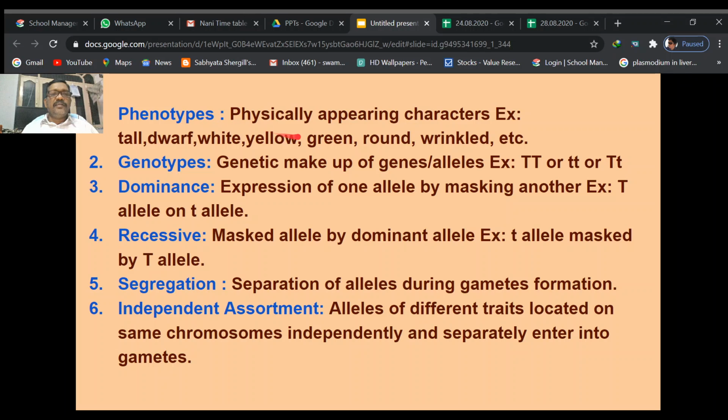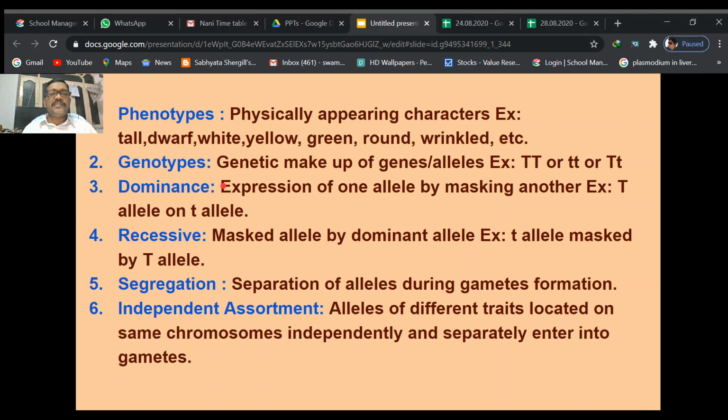These are called the phenotypic characters, physically appearing characters. It may be round, or yellow in color, or tall, or dwarf. Those physically appearing characters are called the phenotypes. Those ratios which are formed in a particular generation are called the phenotypic ratios. For example, tall, dwarf, white, yellow, green, external characters: these are the phenotypes.